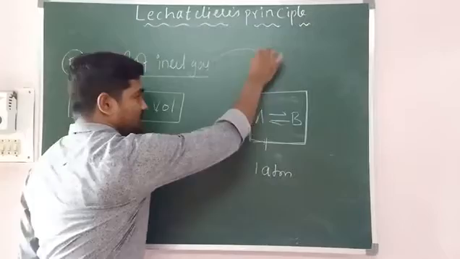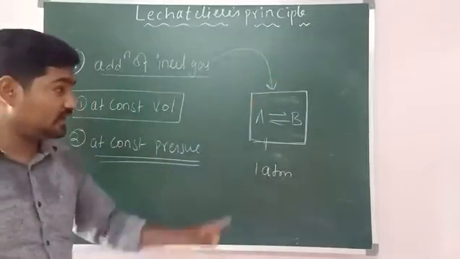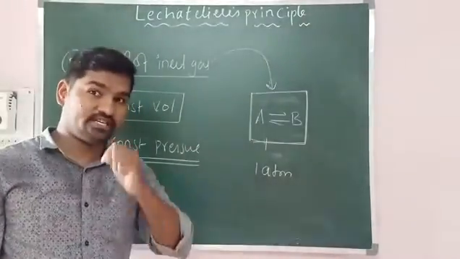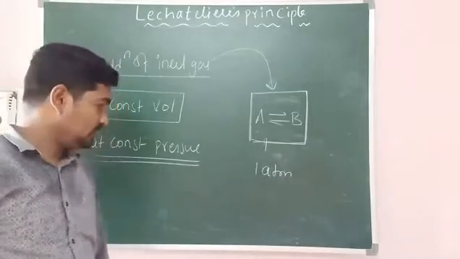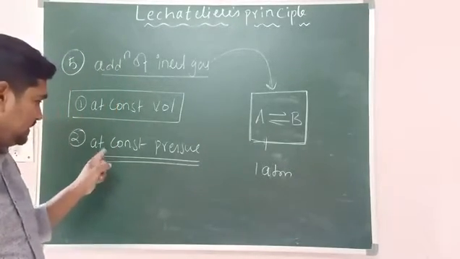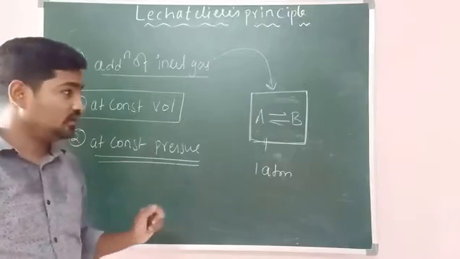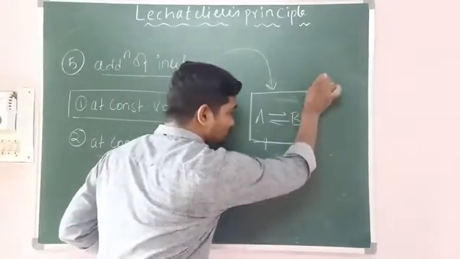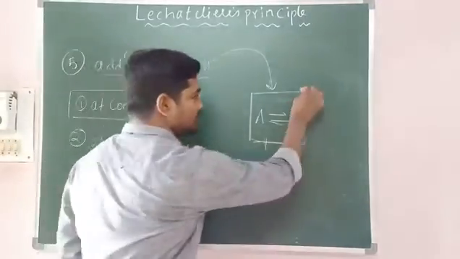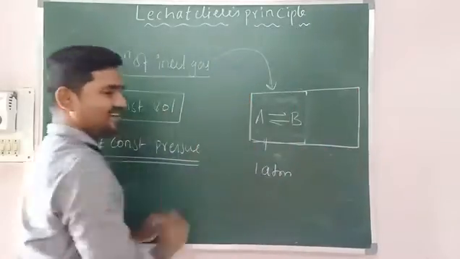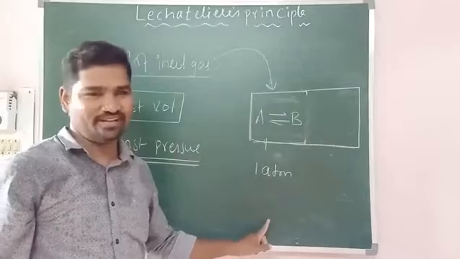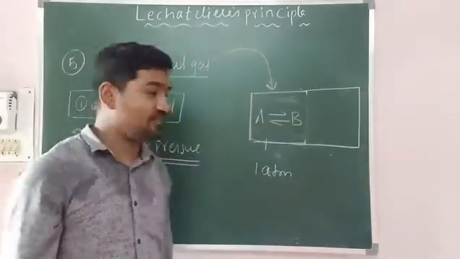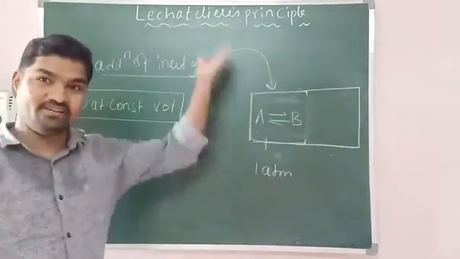I'm adding inert gas. Just now I said when you're adding an inert gas, pressure will increase because more number of gas is entering into the container, right? Now what is the condition? We should not change the pressure. So to not change the pressure, what should we change? We should increase the volume. If you want to keep that 1 atm only, then what should we change? Volume. If you are not changing the volume, automatically pressure will increase.